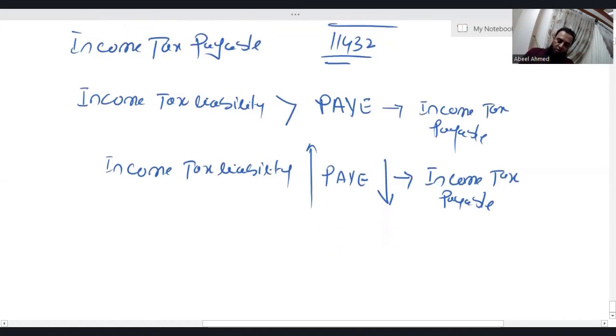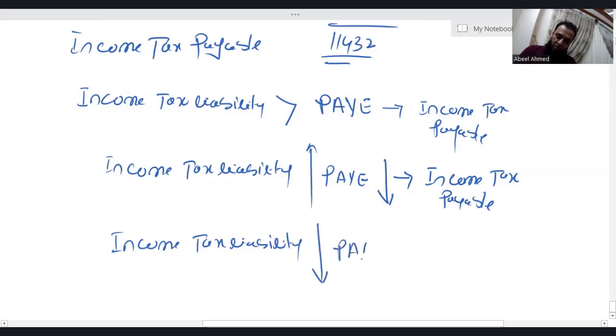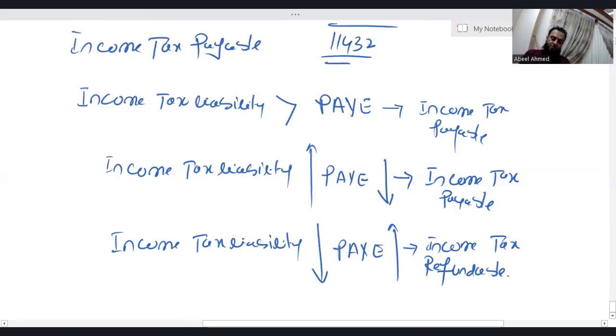What if PAYE is more than the income tax liability? Let me show you. If your income tax liability is lower and PAYE, the tax you have paid in advance, is more, then you will get income tax refundable, because you have paid more tax than your liability. So if there's PAYE in the question, you will have either income tax payable or income tax refundable.